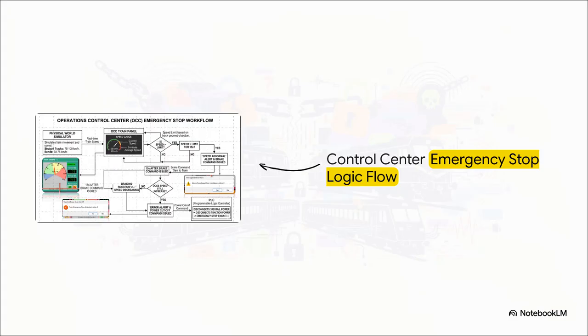Following the control center's logic loop reveals the fatal flaw here. The system asks, is the speed limit exceeded for 15 seconds? Yes? Okay, issue an alert and send a brake command. Then it asks, after another 15 seconds, is the speed still increasing? Because of the spoofed data stream, the system thinks the answer is yes. And that final yes forces the logic from a simple speed alert straight into a fatal power cutoff command. The programmable logic controller violently disconnects the traction power. The safety mechanism operated exactly as designed, but it was acting on entirely false premises.